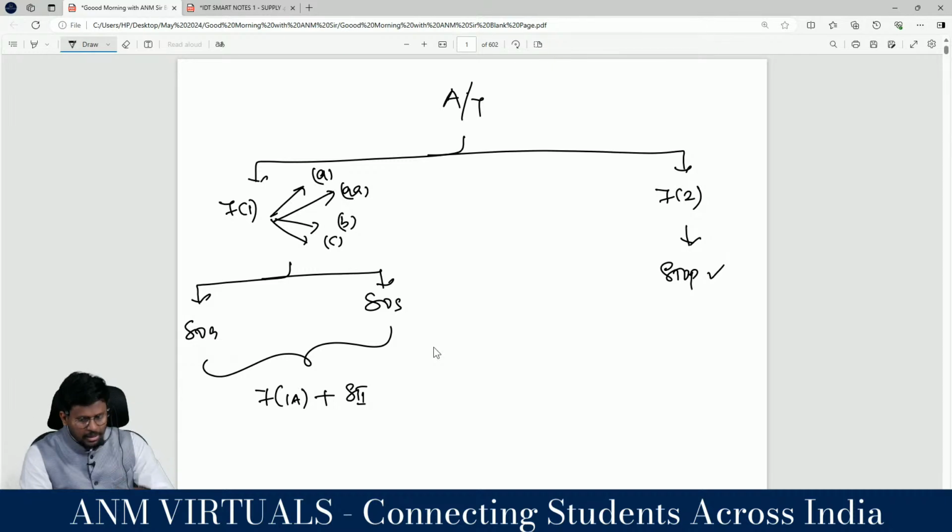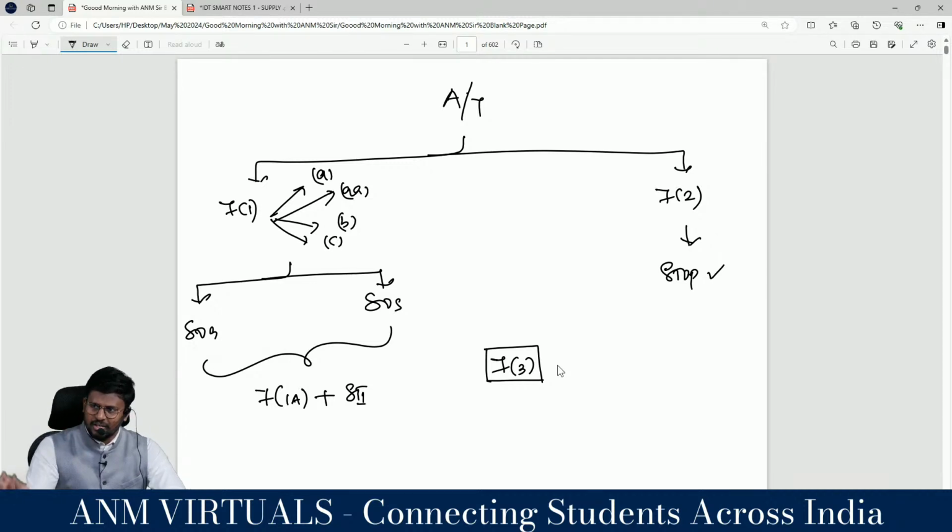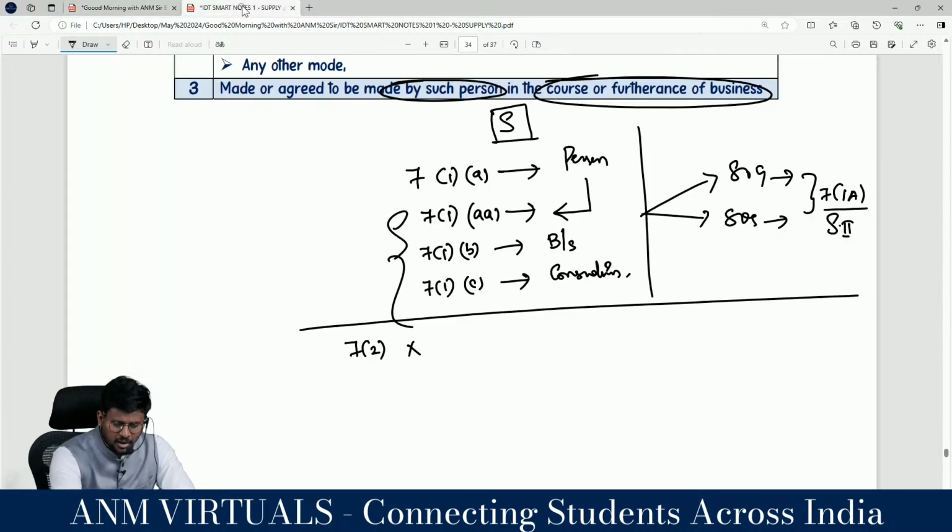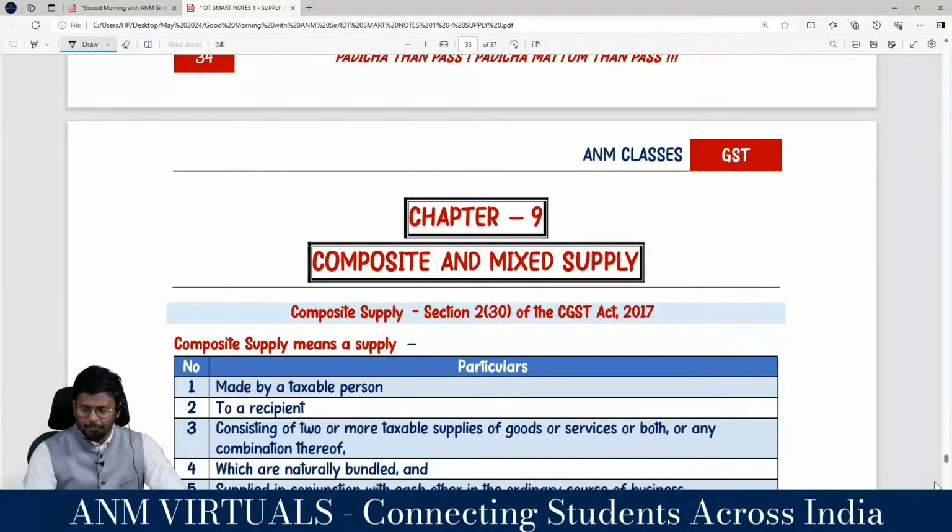Yes. Maybe today an activity is specified as a supply of something, but tomorrow we may change it as per section 7 subsection 3, correct? Yes, sir. The government may, on the recommendation of the council, specify by notification that a transaction be treated as supply of services and not supply of goods, as per section 7 subsection 3. Yes, sir. With this we can say that we are through with section 7 of the CGST Act, because section 7 is talking about supply.